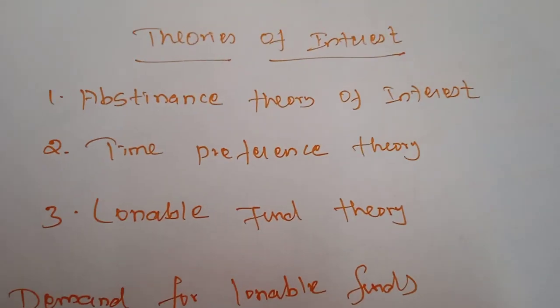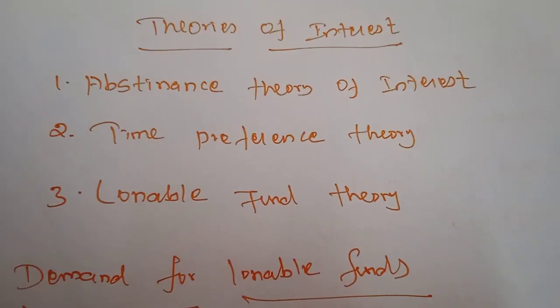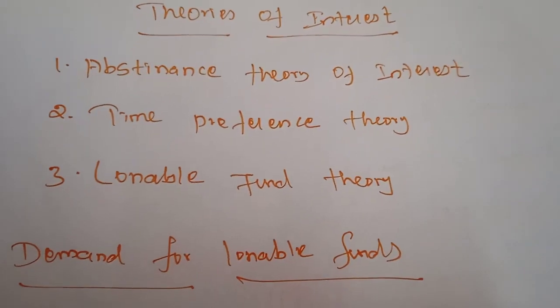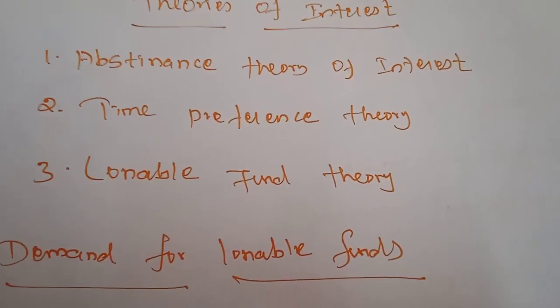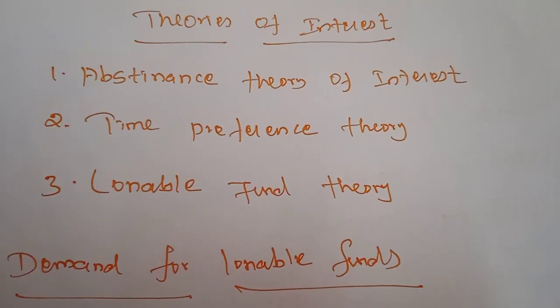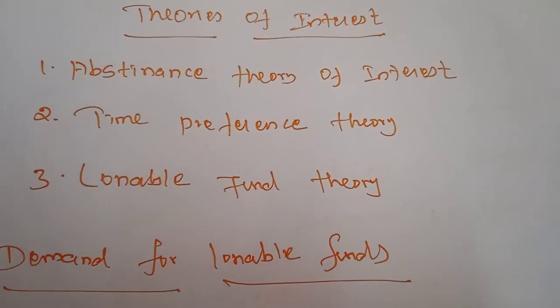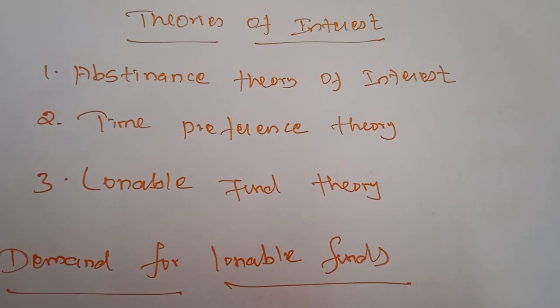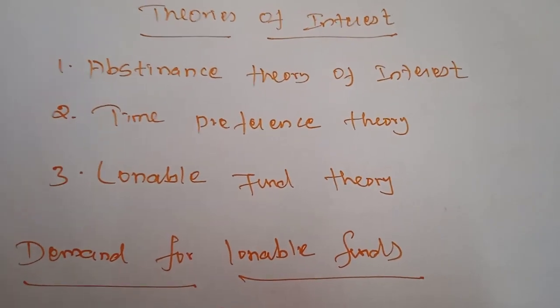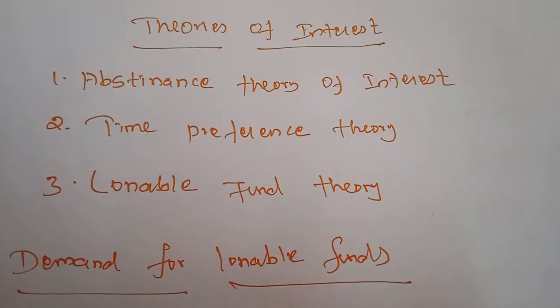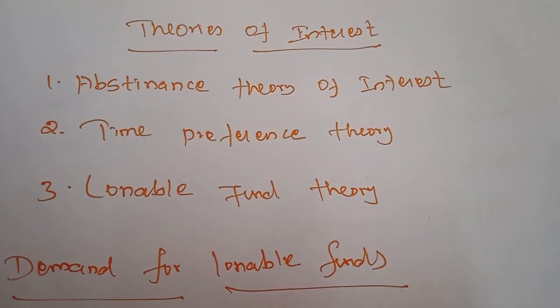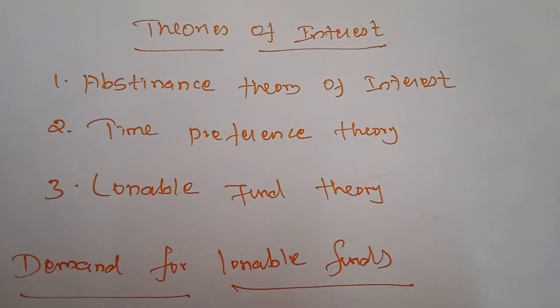If you want to save more money, we have to sacrifice some of the present consumption and the propensity to consume. Those who are ready to sacrifice more consumption and save more amount will be able to get more capital.